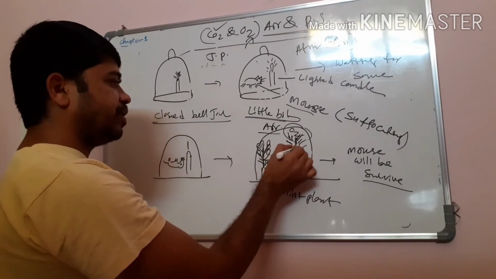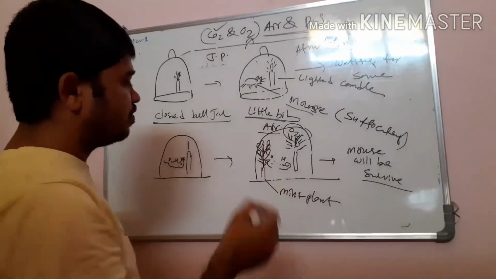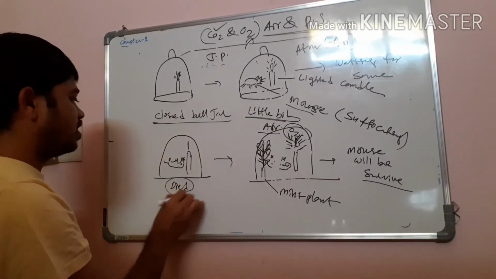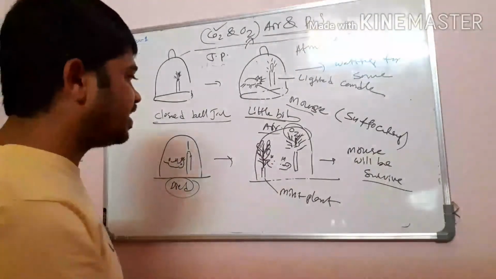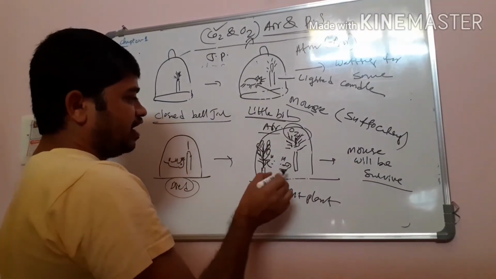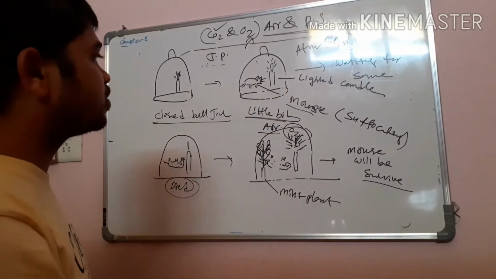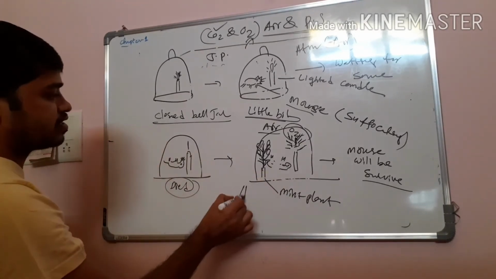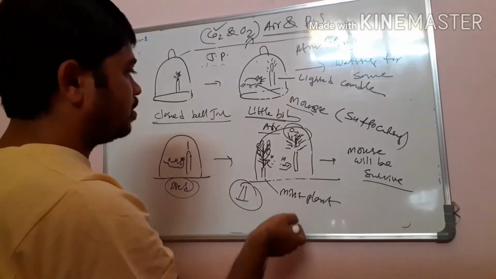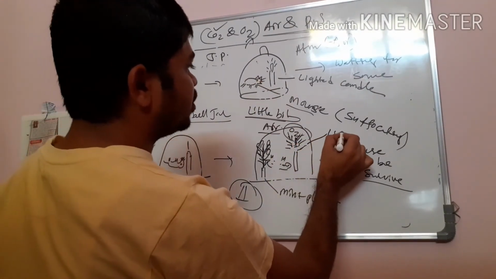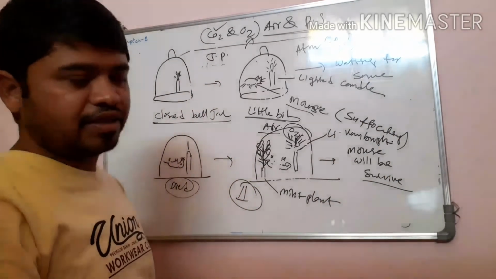Of course, he repeated this. Again he took a lighted candle and a mouse, and again introduced the mint plant. Finally, what did he observe? In the first case, the mouse suffocated because there was no oxygen. But in the second case, the mouse was active and the candle also burned very bright.